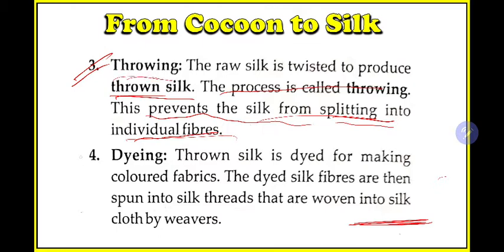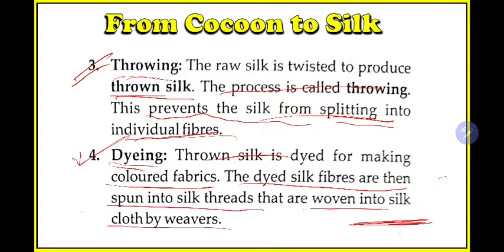Okay, then dyeing. So I will explain what dye is. Dye means color. Now everything is done, the fiber is ready, so we'll color it according to our choice. So thrown silk is dyed for making colored fabrics. The dyed silk fibers are then spun into silk threads, then are woven into silk cloths by weavers.